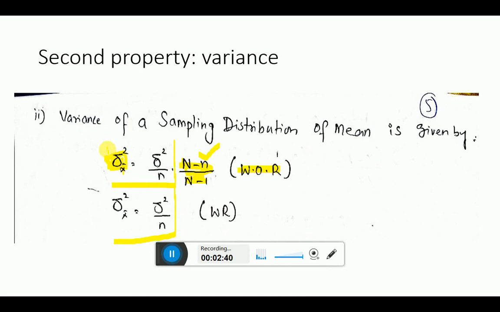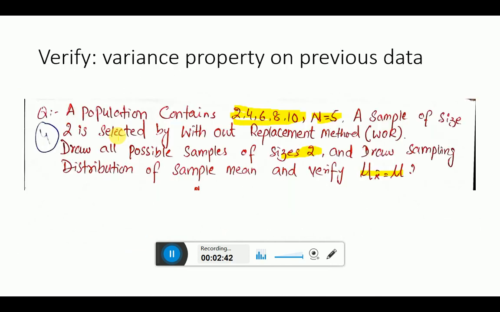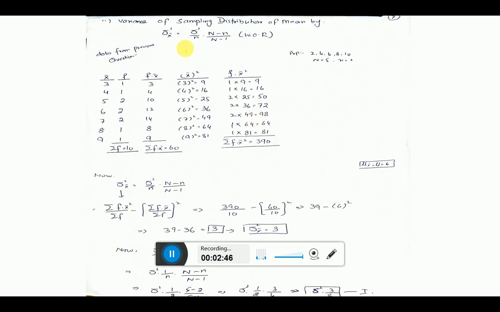Now today we are going to discuss the next property, variance, on the same data. Hopefully the idea will become a bit clear. We are going to discuss that the variation of the sampling distribution must be equal to the variation of the population data with the FPC factor. We have two columns, the X bar column and the F column, that I already took from the data and already solved.